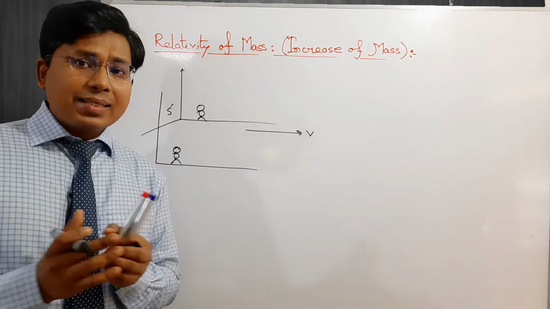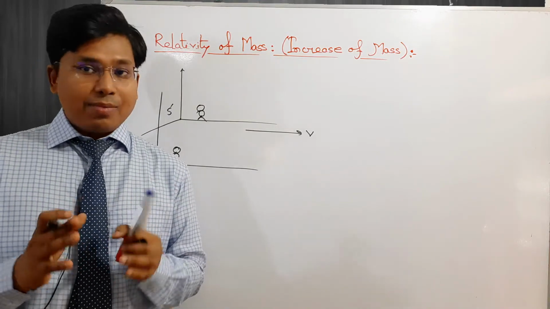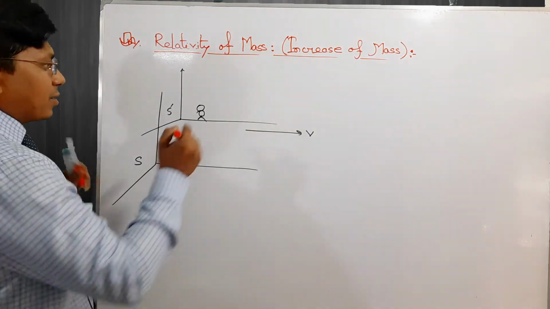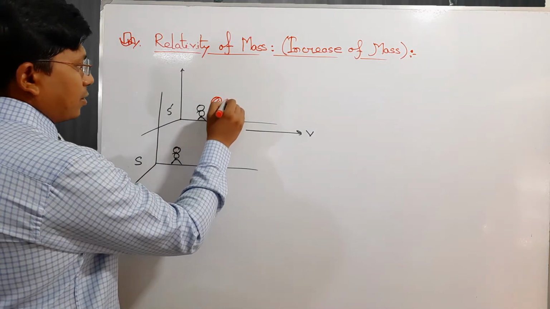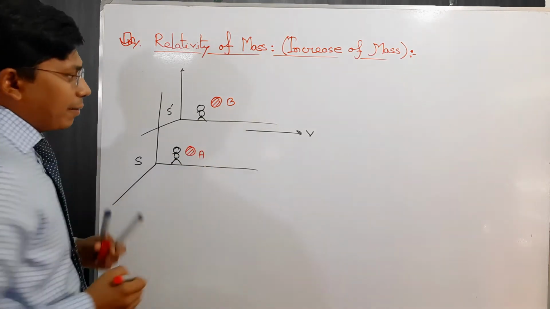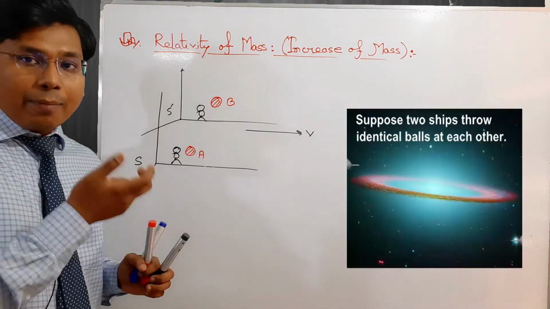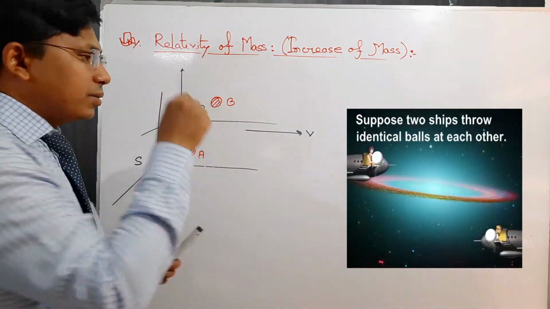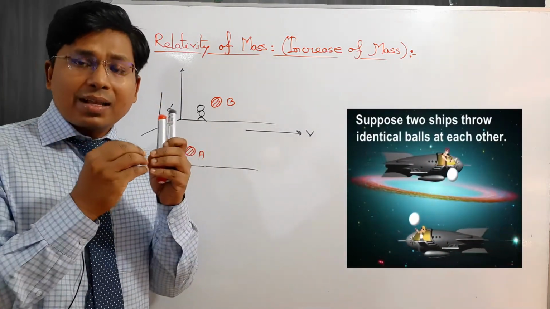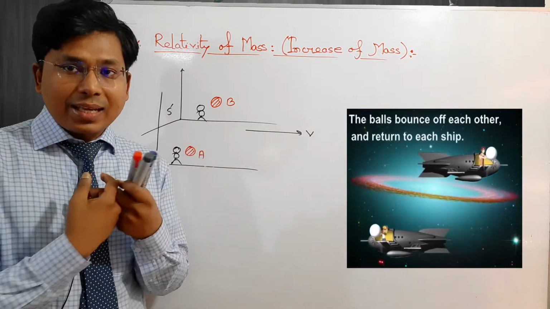And why do we call them identical? The mass, the volume, and the shape of these two balls are exactly equal. My friend considers a ball named b, and I consider a ball named a. When I throw my ball upward, my friend throws his ball downward, and they collide with each other, and after that they return to the initial hands.